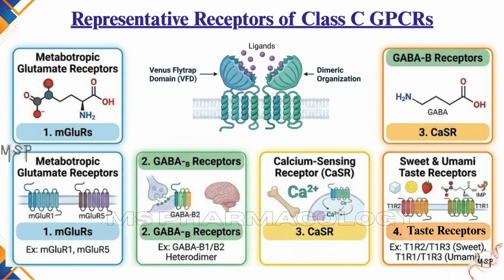Major members of Class C include metabotropic glutamate receptors, GABA-B receptors, calcium-sensing receptor, sweet taste receptors, and umami taste receptors. Although these receptors recognize different ligands, they all share the characteristic Venus flytrap domain and dimeric organization.